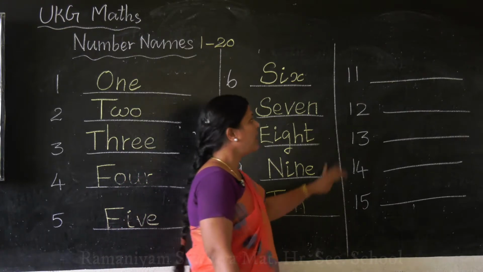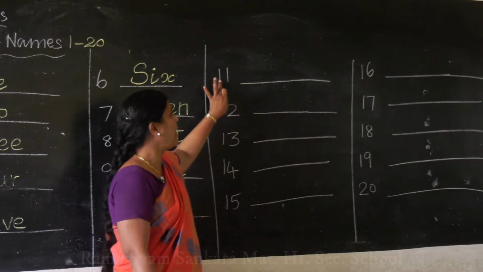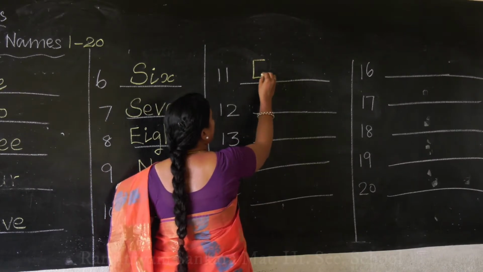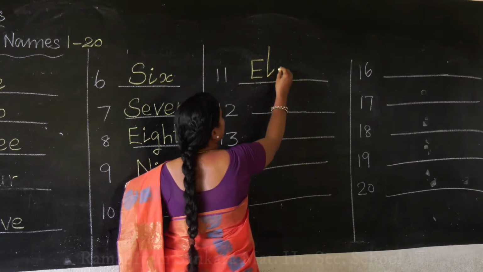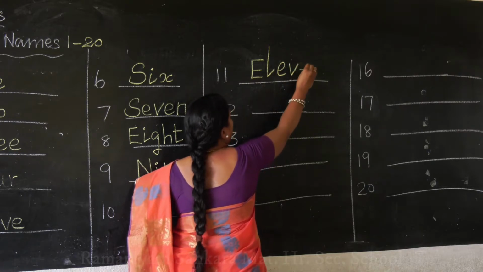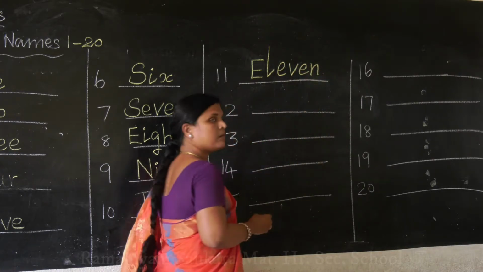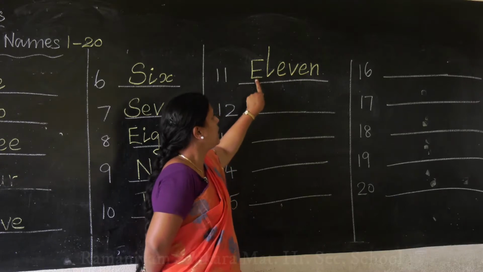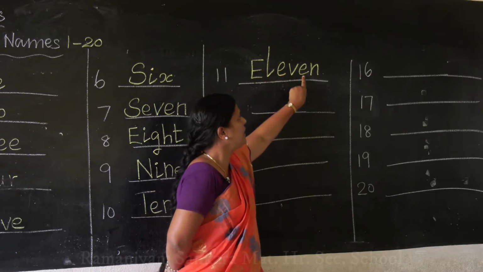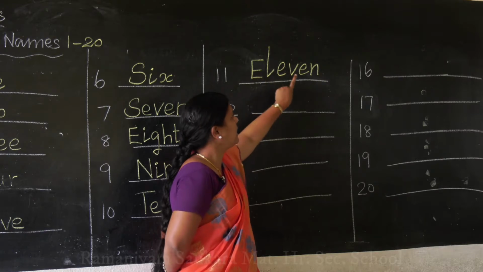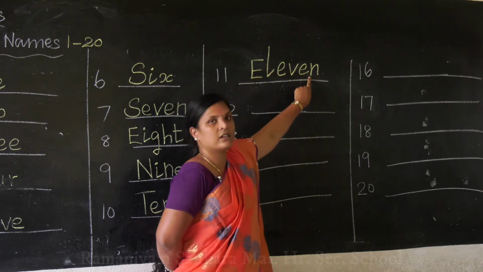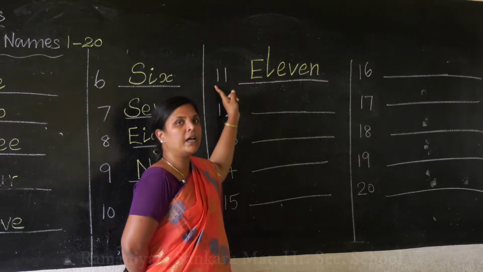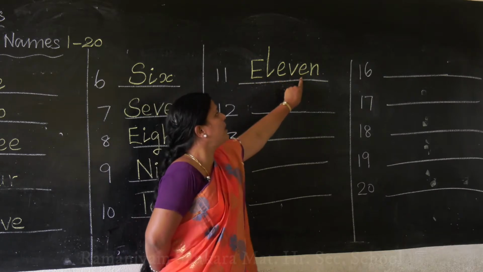We will have our 11. 11 is E L E V E N. See children, here we have E in between every letter. E L, E V, E N. We have 3 E's, one in between every 3 letters, isn't it? So in this way you can remember the spelling for the number 11. E L E V E N.